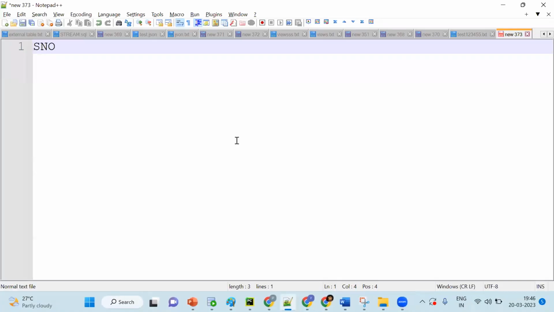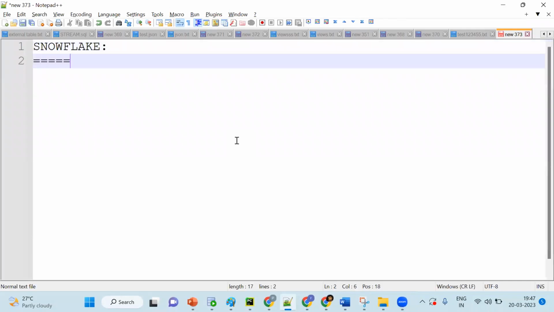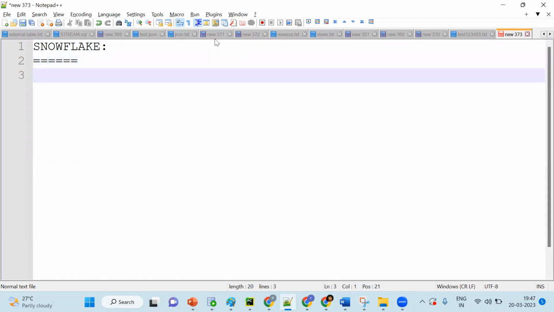Now tell me, anybody knows Snowflake? What is Snowflake? Anybody? Any idea what is Snowflake? Yeah, Snowflake is a cloud data warehouse, unlike a traditional data warehouse, and it is software as a service. We don't need to install anything. Okay, so simply, it's a cloud-based data warehouse.